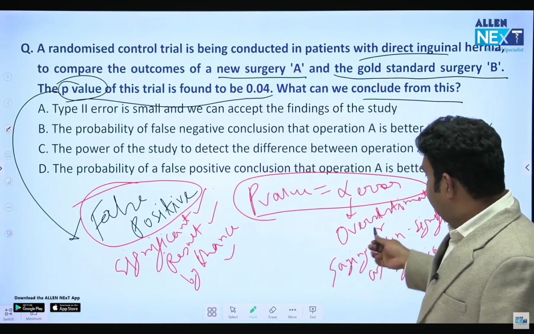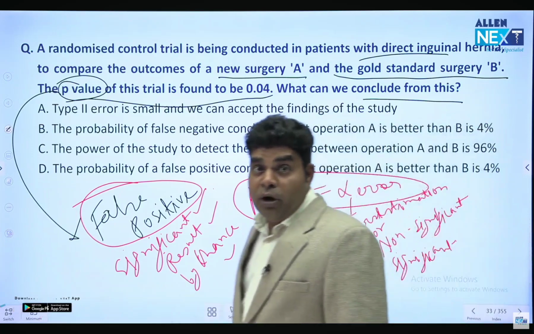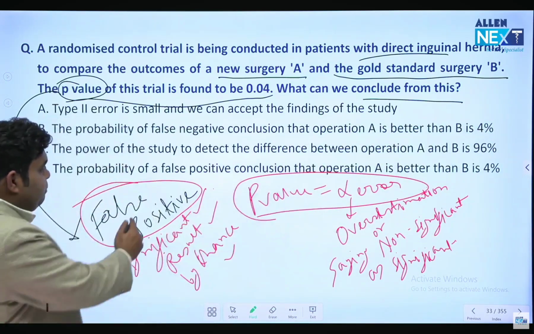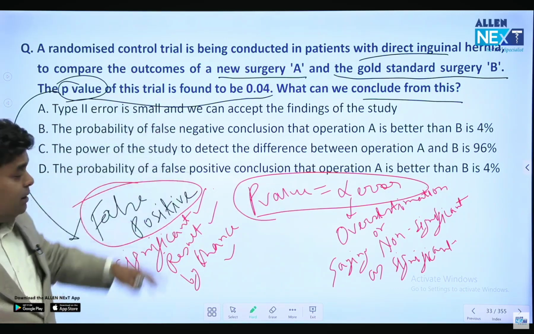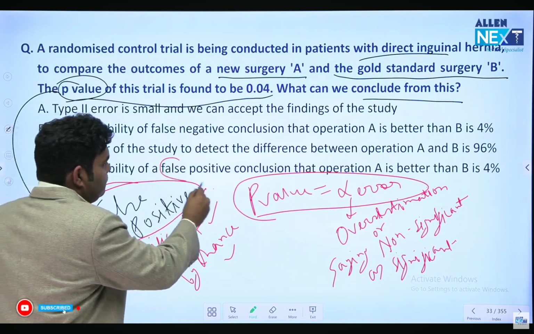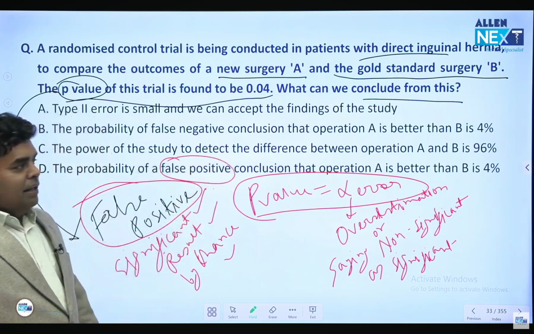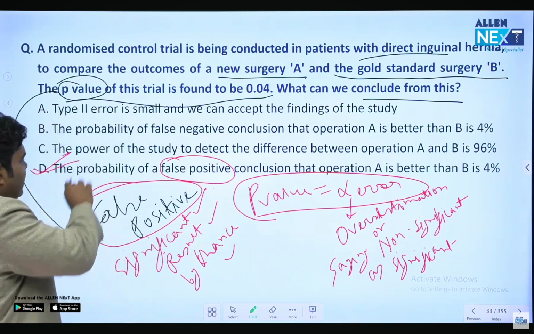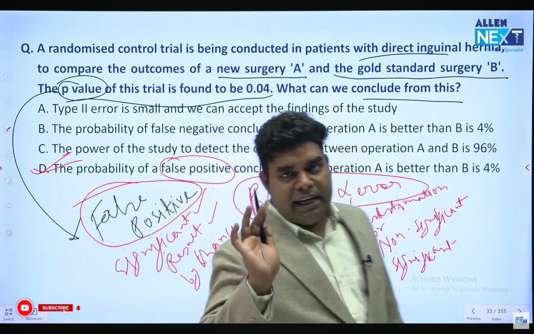और बाबा रामदेव भी क्या कर रहे थे? नॉन सिग्निफिकेंट कोरोनिल को सिग्निफिकेंट बोल रहे थे. So remember this point, p value is same as alpha error, both means false positive. And in these 4 lines, if you see line D is saying probability of false positive report, that operation A is better than B is 4%. So wherever false positive is written, that is alpha error, that is p value, and that is the answer.